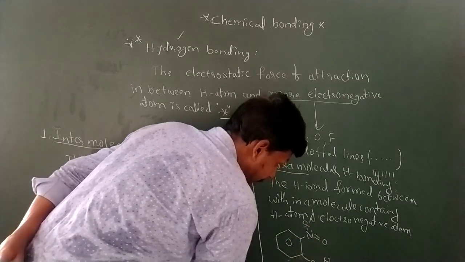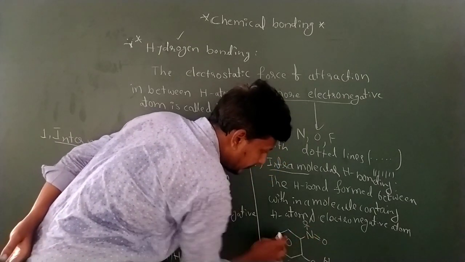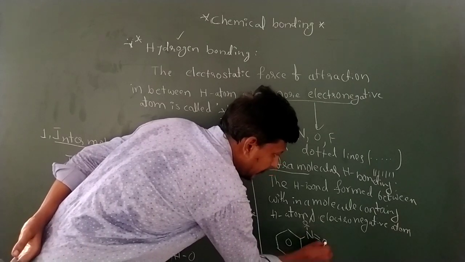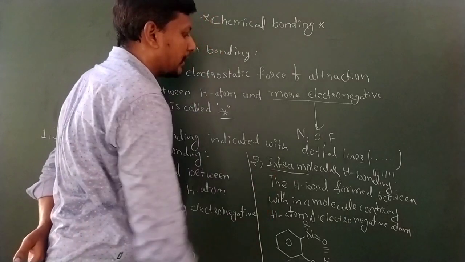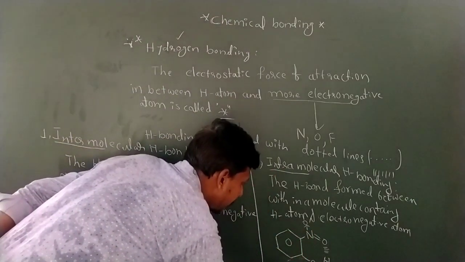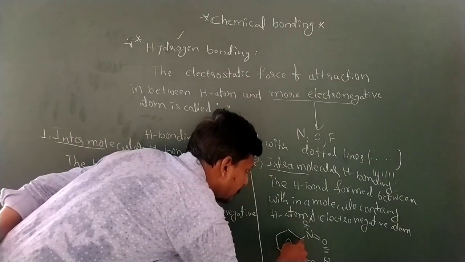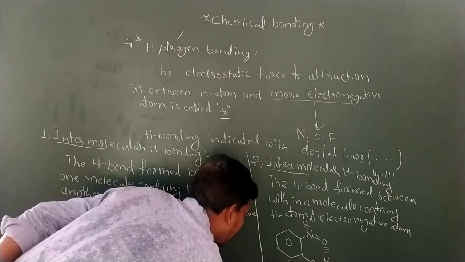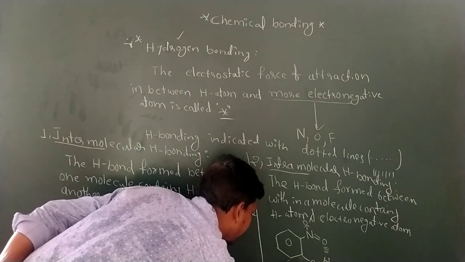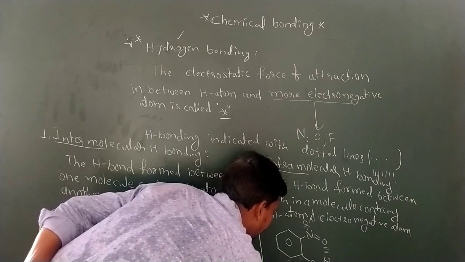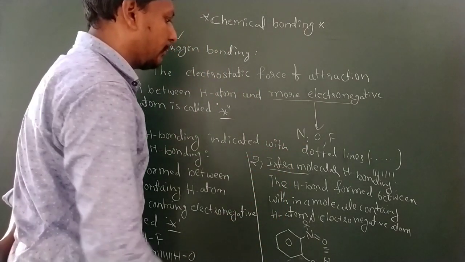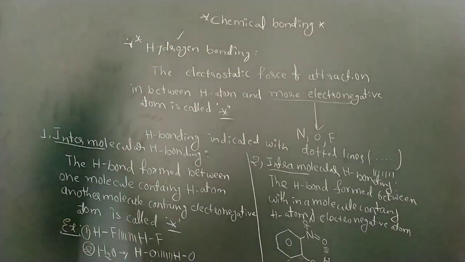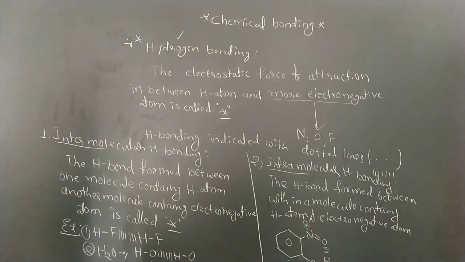Here this is the one molecule. Within the molecule, in between the hydrogen and oxygen, hydrogen bond formation takes place. This bond is considered the intramolecular hydrogen bond. The name of the compound is phenol with a nitro at the ortho position, that's why ortho nitrophenol. This is the example for intramolecular hydrogen bonding. Note it down.